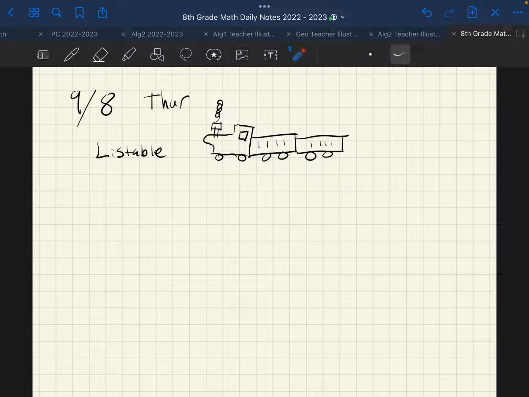So the general idea behind if something is listable, this is a very complicated idea in mathematics. It means you have some sort of one-dimensional list. So that means the list goes in one direction. So for example, I'll have a list that goes from left to right.